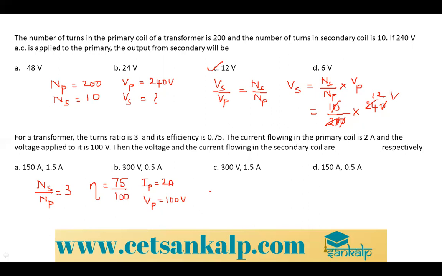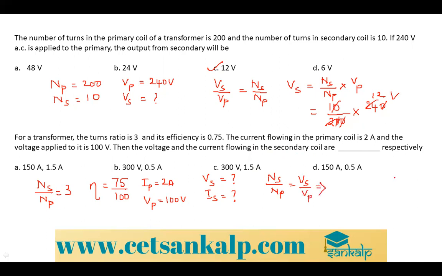Then the voltage and current, so you have to find Vs is equal to question mark and Is is equal to question mark. So to find this, I have the formula Ns by Np is equal to Vs by Vp.